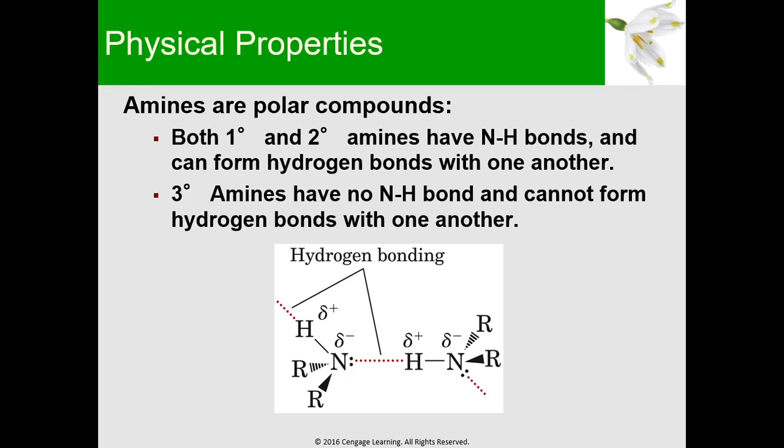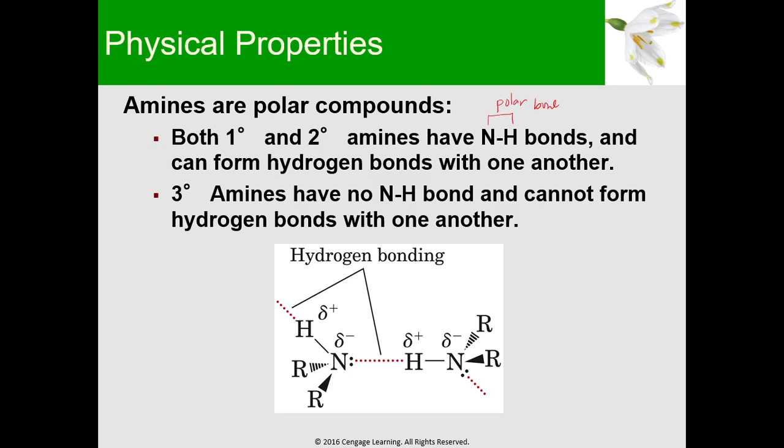Ito pa pala. So, amines are polar compounds. Bakit? Both primary and secondary amines have NH bonds. Yung NH bond na yan kasi ay polar ang classification.